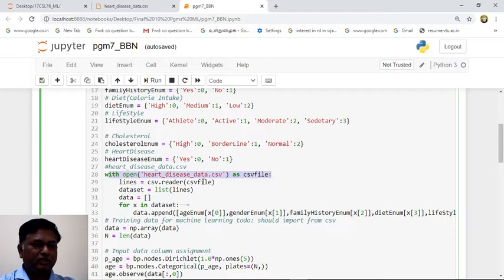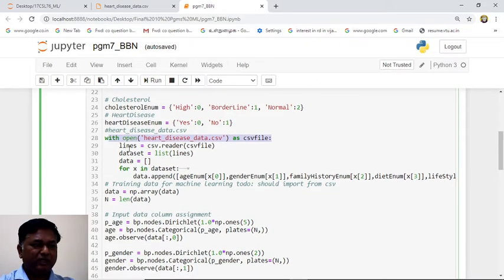This is opening the heart disease data.csv and it is stored in one line variable, and we are using a data set variable to store all the data. Here data is an empty list. Now in the data we are appending all the possible data. All our input data is stored in this variable data.